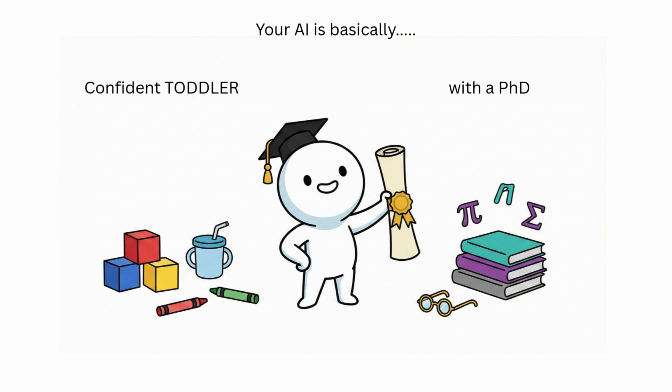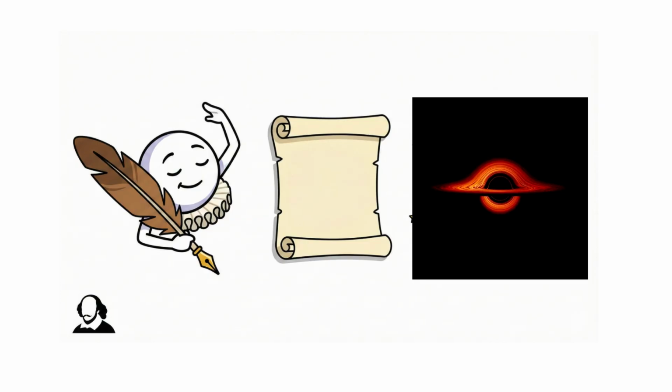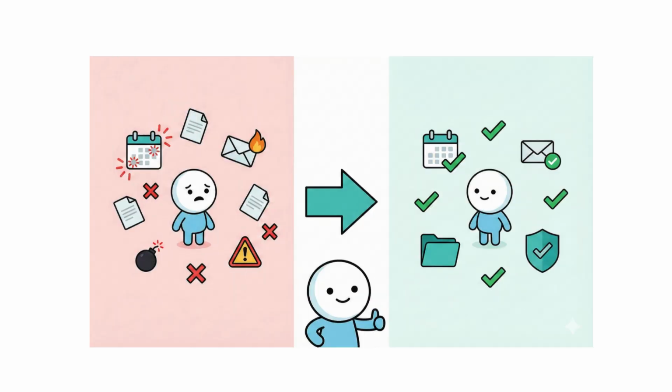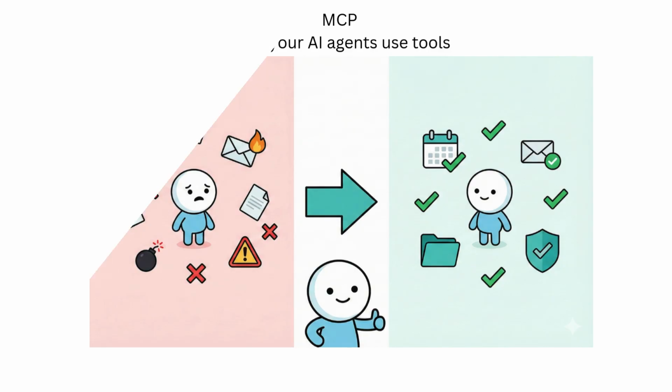Your AI is basically a very confident toddler with a PhD. It can write Shakespeare fan fiction about black holes, but ask it to check your calendar and it just panics. MCP is the thing that finally lets AI use tools without accidentally detonating your digital life.